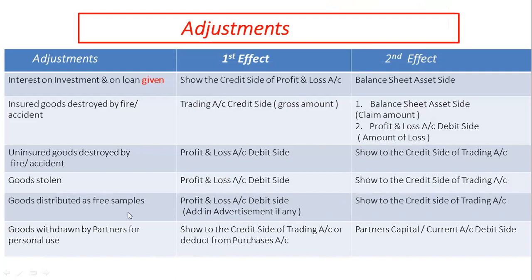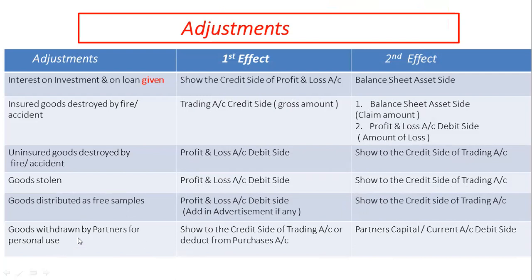Goods distributed as free samples. From this also no revenue is earned. So first effect is shown on debit side of profit and loss account, and add the item of advertisement, if any, shown in the trial balance. Second effect is shown in credit side of trading account.